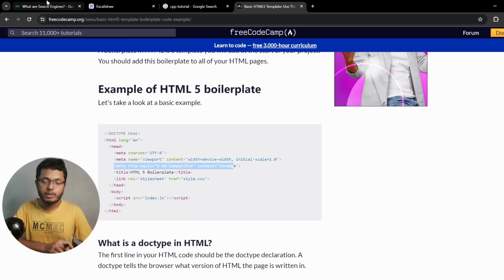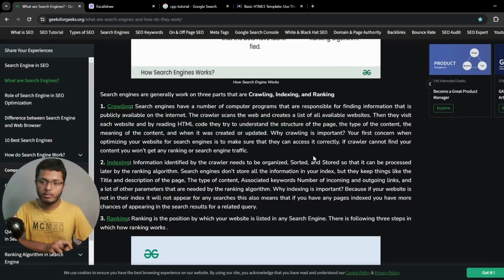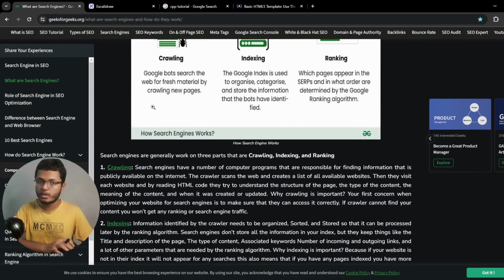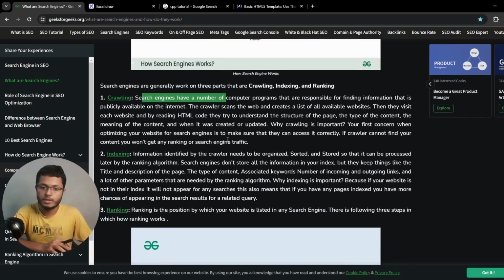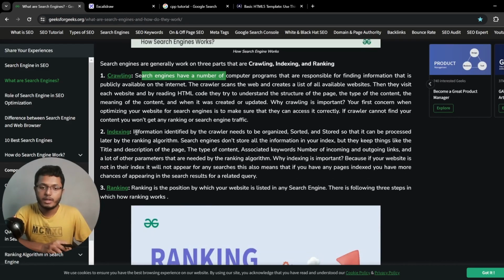Those tags are actually being read by these bots, and they try to understand whether this article is related to this or not. And this is the reason that React often has some issues related to search engines, because React basically loads everything on the browser. Often what happens is we are not able to provide good metadata for the respective pages, and the search is often not that good. So this is one issue with React, and there are also some solutions for this. Anyway, then we have indexing.